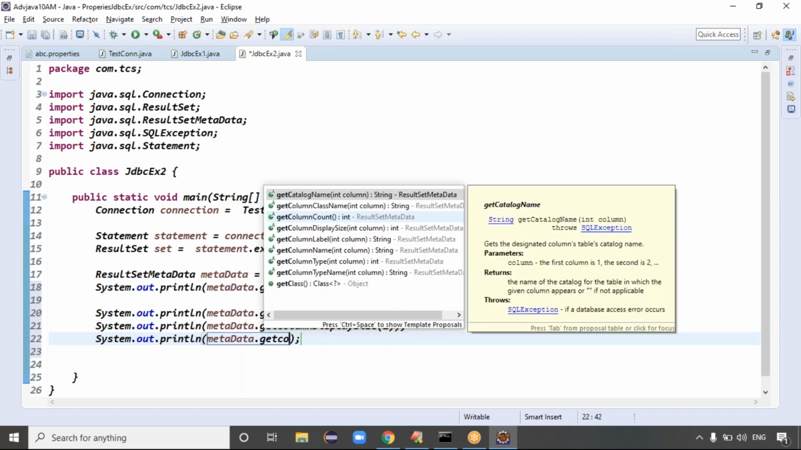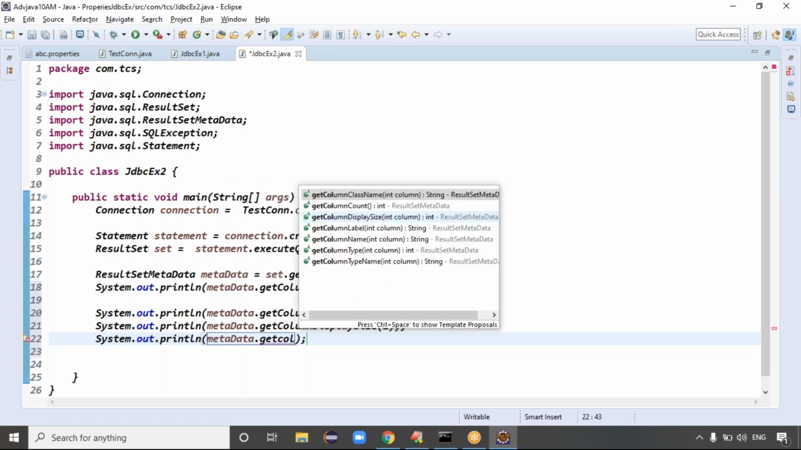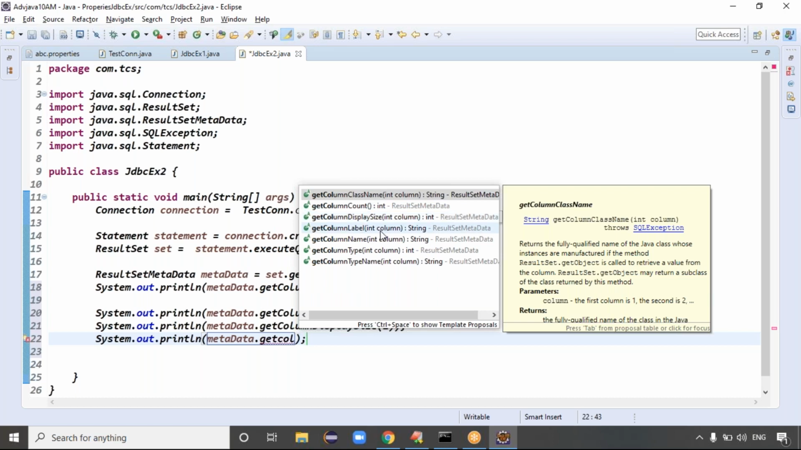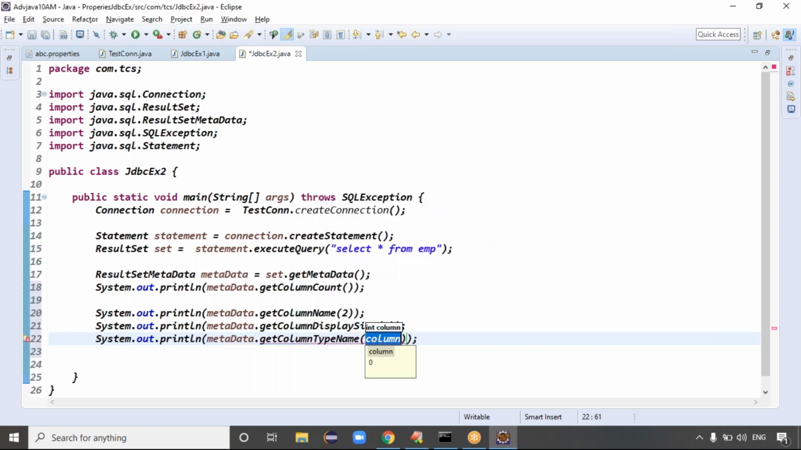Metadata dot get column type name. Guys, type name in the sense, data type, right? Exactly. How many columns are there in the database? Next one is the column name. What is the size of that column? What is the type of that column?